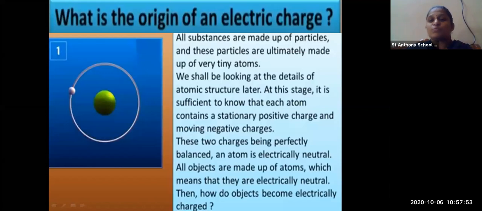As you know, there is positive charge and negative charge. When the positive charge and negative charge are both balanced, that time the atom is known as electrically neutral. When the two charges are perfectly balanced, the atom becomes electrically neutral. Okay.